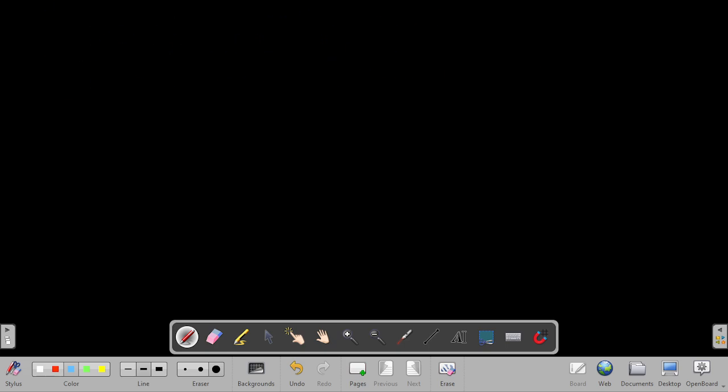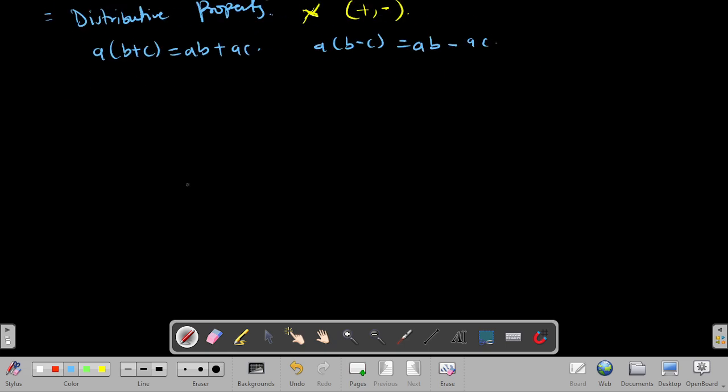Now let's move to the concept of identity and inverse. When I talk about identity, this identity property is a special property within the number system.